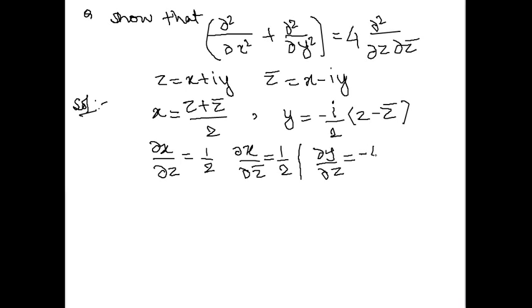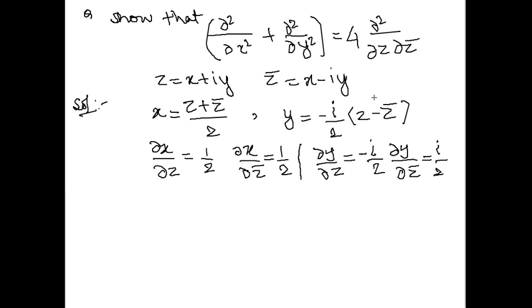Del y by del z is minus iota by 2 and del y by del z bar is equal to iota by 2 because minus minus cancels. So these are our 4 first order derivatives.